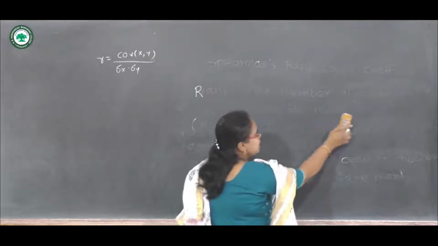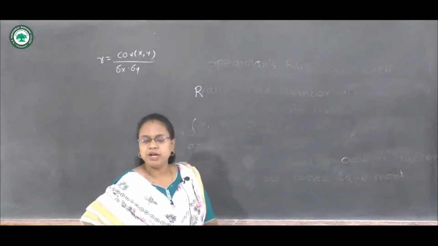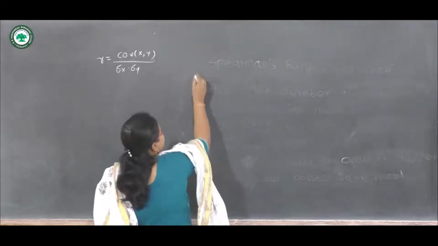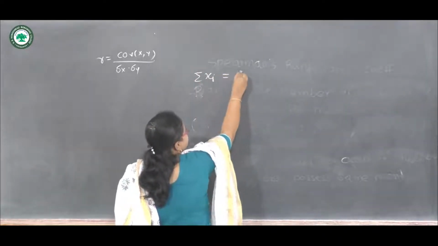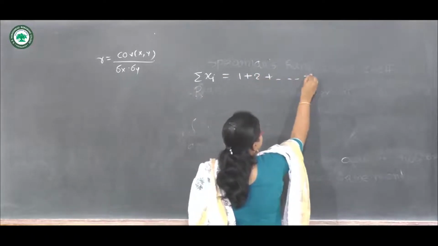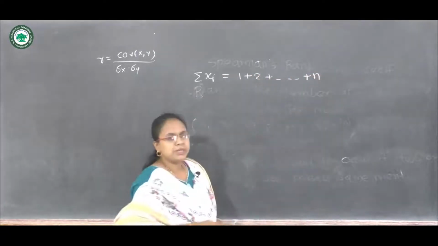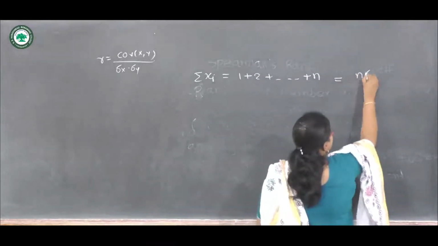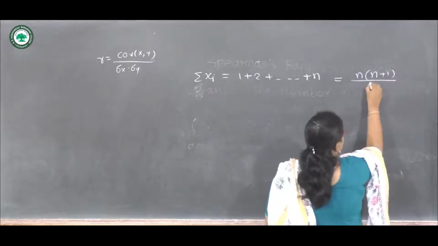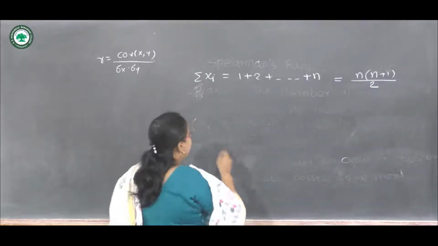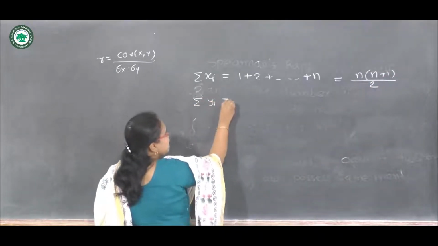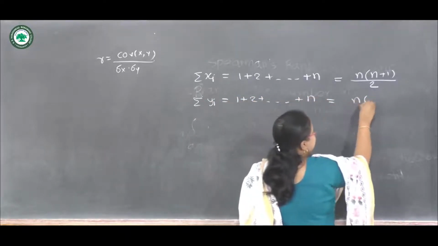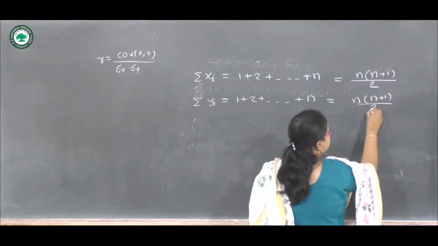Since x1, x2, so on xn and y1, y2, so on yn are ranks, we must have summation of xi equals 1 plus 2 plus so on plus n. This is the summation of the first n natural numbers, and we know the formula is n into n plus 1 upon 2. Similarly, summation of yi is 1 plus 2 plus so on plus n, which is n into n plus 1 upon 2.